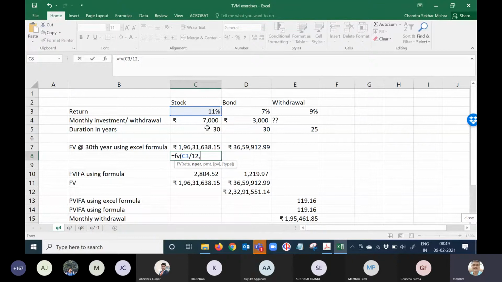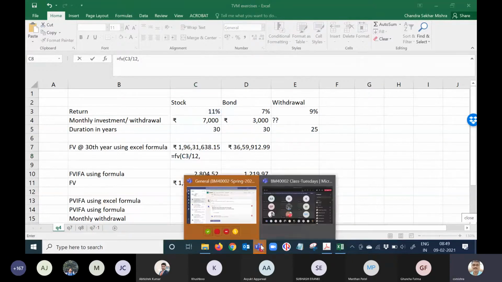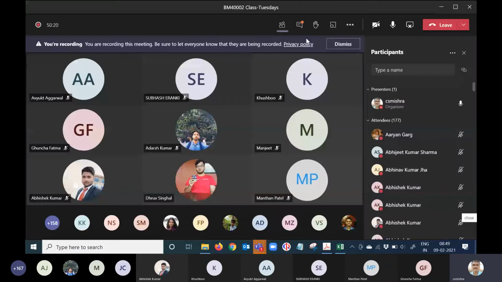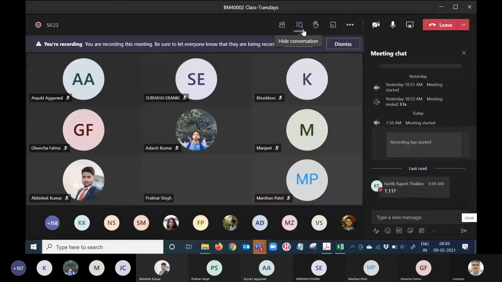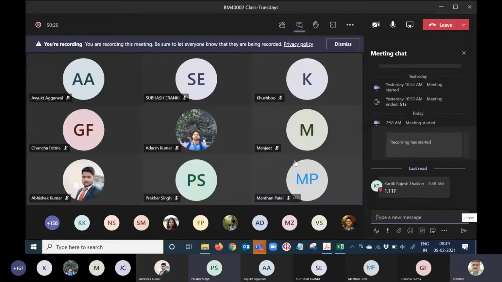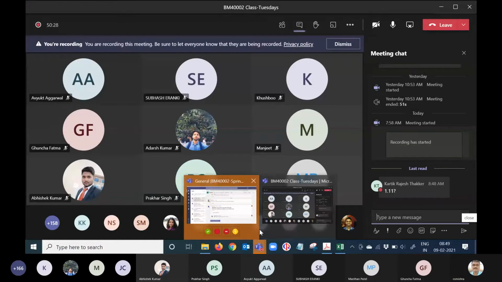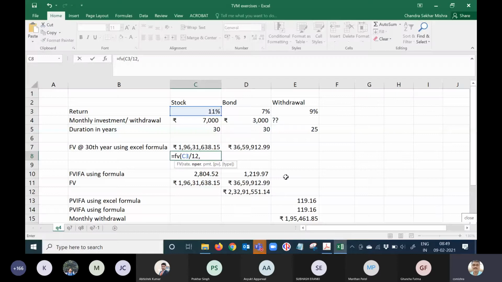Yes, go ahead. Anyone? Karthik gave an answer 1.11. No. Okay, for the first question. Yeah, 30 into 12. So 30 is C5. Please try to tell me the cell number itself in the answer. Okay. Then PMT. How much amount per period? 7,000.